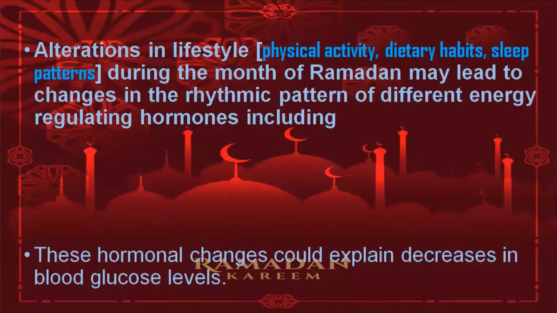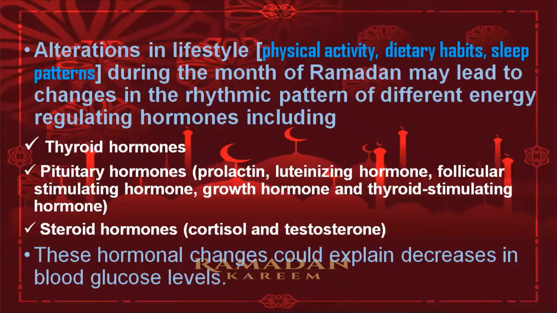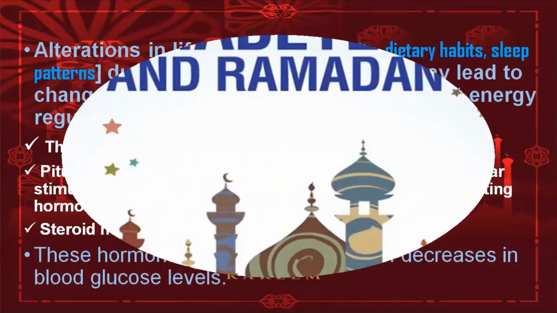The other mechanisms are that these lifestyle changes in the form of physical activity, dietary habits, and sleep patterns affect various other hormones like thyroid hormones and pituitary hormones. All these changes decrease the glucose levels. So this is another mechanism of fasting which leads to reduction in the blood glucose levels.